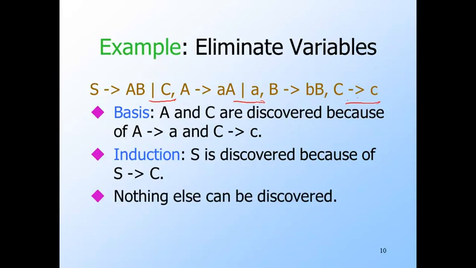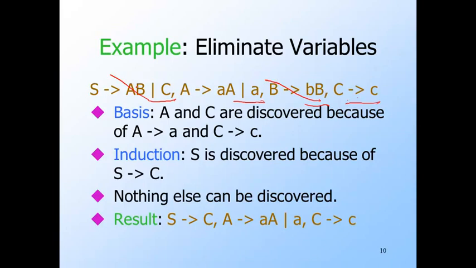The only variable we have not yet found to derive a terminal string is B, and B has only one production body, which is little b, followed by big B. But this body does not consist only of terminals and discovered variables, so we can never add B to the set of discovered variables. Thus B is useless, and we eliminate all traces of it. That includes not only the production B goes to BB, but the production S goes to AB, leaving us, of course, fortunately, S goes to C still remains, as well as the two A productions and the C production.